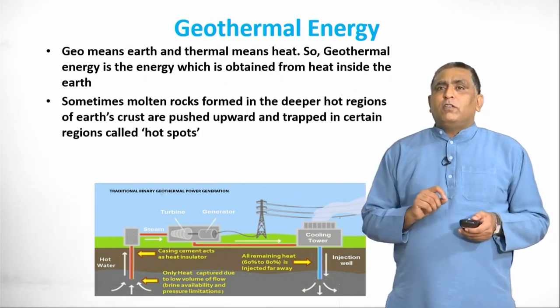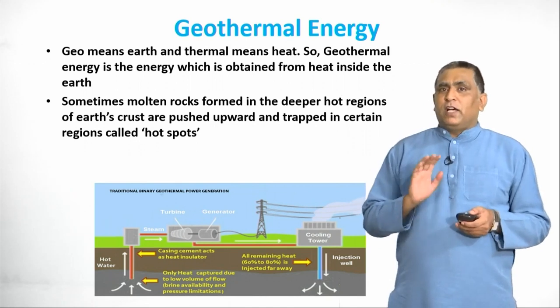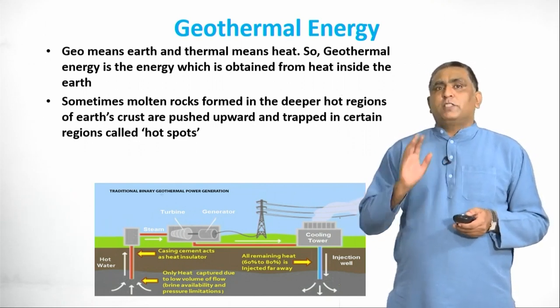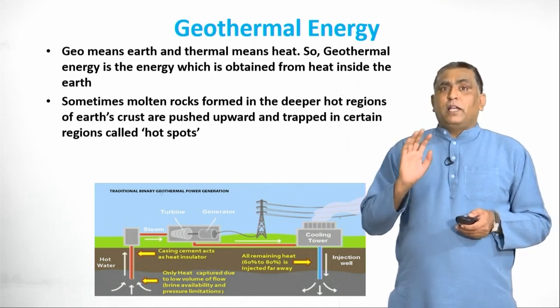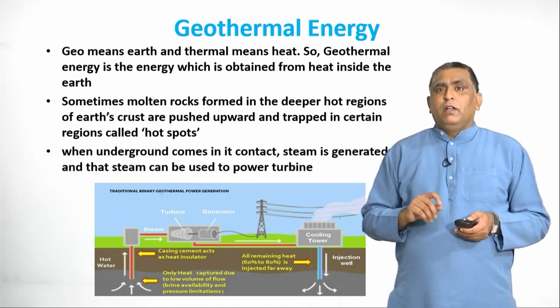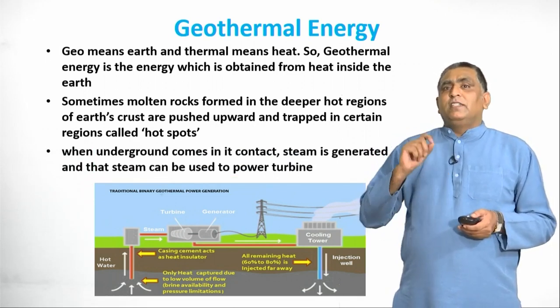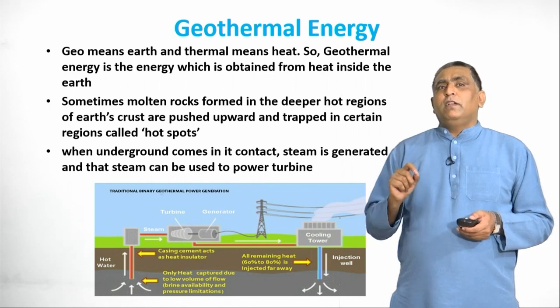Sometimes molten rocks are formed in deeper hot regions of the earth's crust and are pushed upwards and trapped in certain regions called hotspots. What are hotspots, you may ask? When underground water comes in contact with them, steam is generated, and that steam can be used to power the turbine.